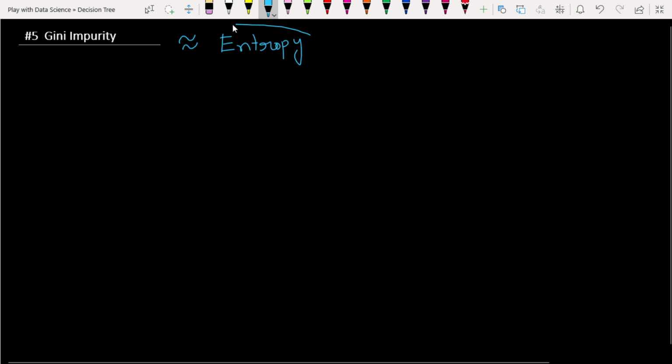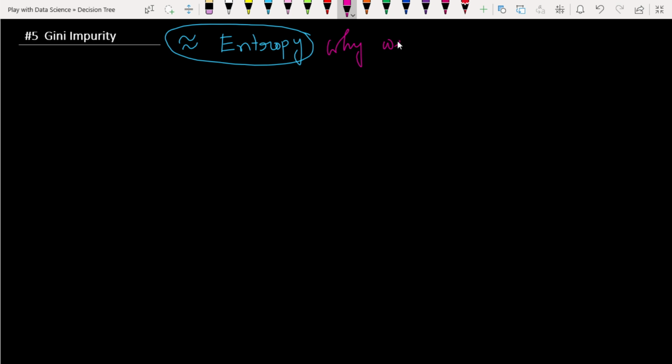But the question is, why do we need to learn this thing? If both are similar, then why do we need to learn it? We will find this answer at the end of these discussions. Before that, I request you to please be patient. Just see these discussions first, and then you can automatically find the answer to why this is more important than entropy.